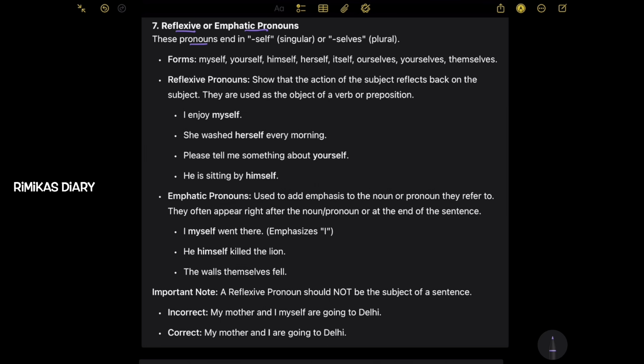So these pronouns end in self, singular, or selves, plural. So forms: myself, yourself, himself, herself, itself, ourselves, yourselves, themselves. Reflexive pronouns show that the action of the subject reflects back on that subject. These are used as the object of a verb or preposition. I enjoy myself. So it's reflecting back. She washed herself every morning. Please tell me something about yourself. He is sitting by himself.